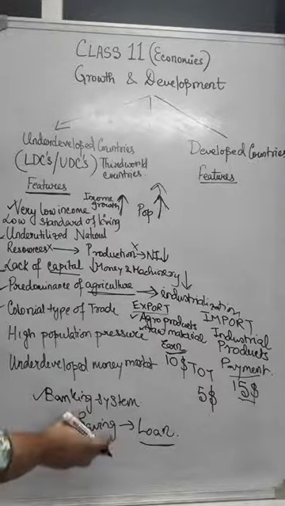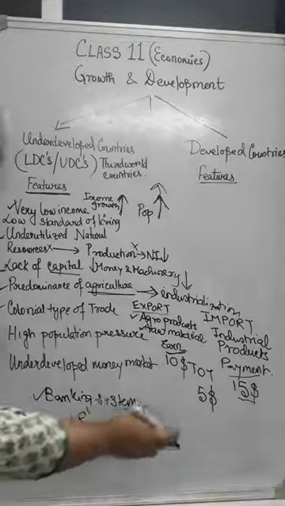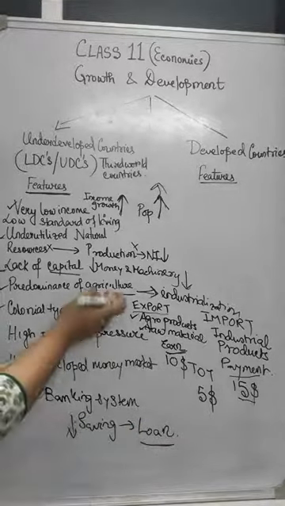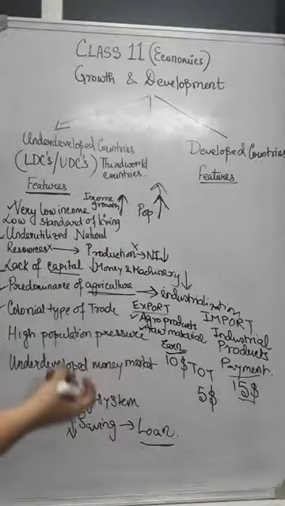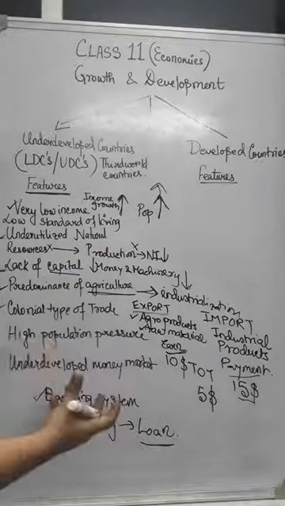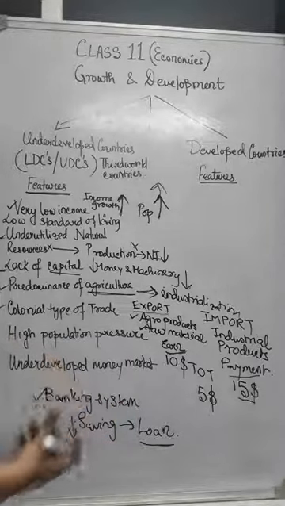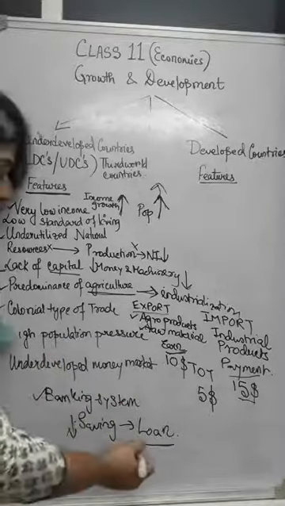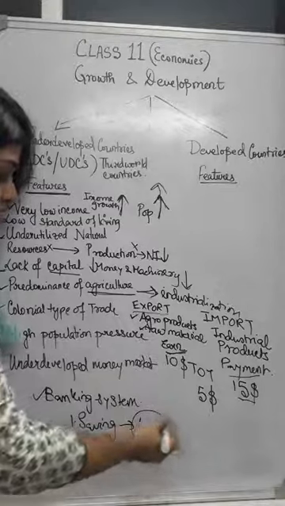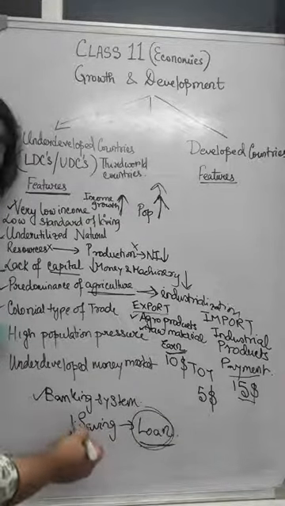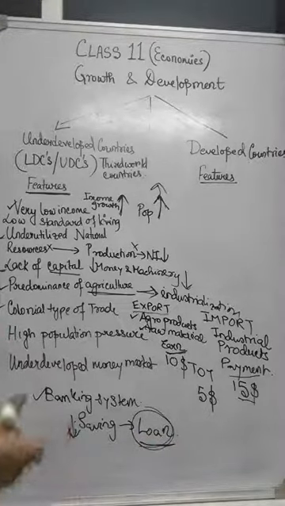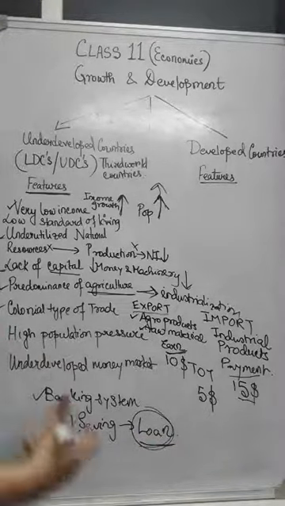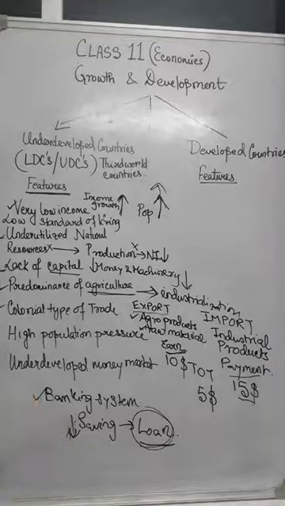Then banks also don't have enough cash to give out loans. Then even those who are interested in bringing about innovation, even if some entrepreneurs want to start up with production, from where will they get the required capital when the banks have less cash to give out as loans? So what happens? A trap. This is called a trap. They cannot come out of this trap and they remain underdeveloped.